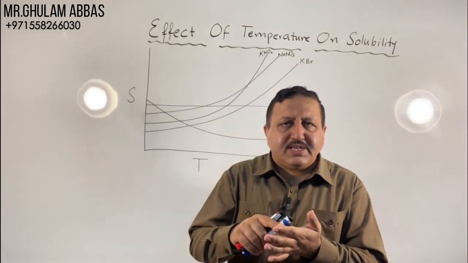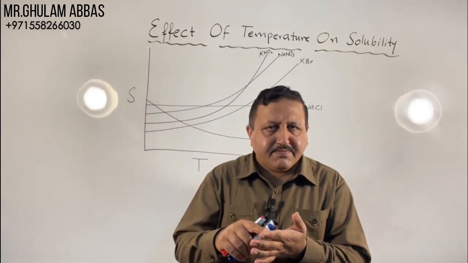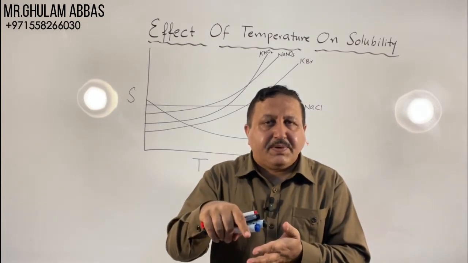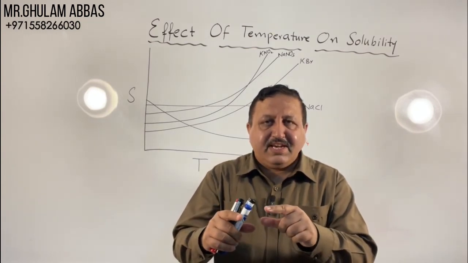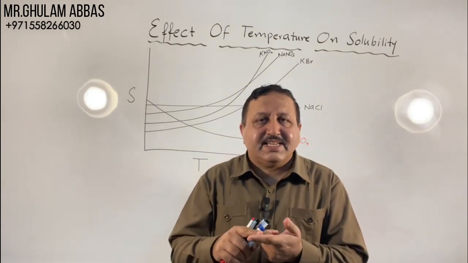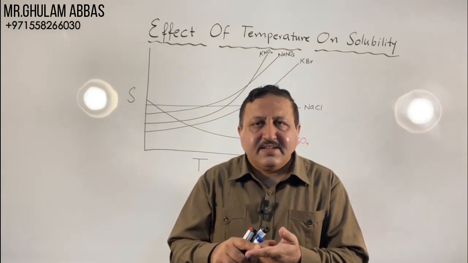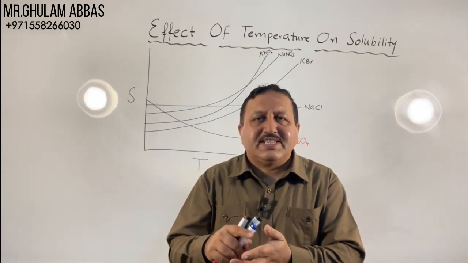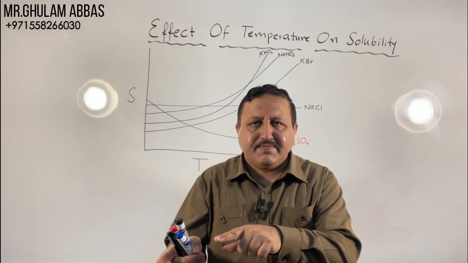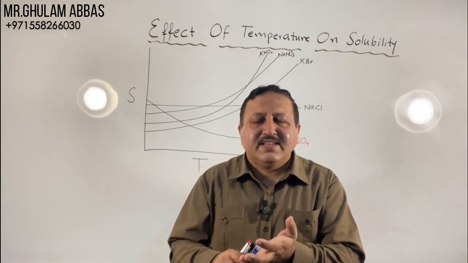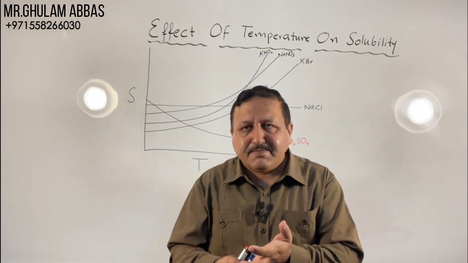If the heat of solution is endothermic, if we dissolve solute into the solvent and the beaker becomes cold, it means that the heat of solution is endothermic. In such cases, solubility increases with increase in temperature. If the heat of solution is exothermic, then solubility decreases with increase in temperature.